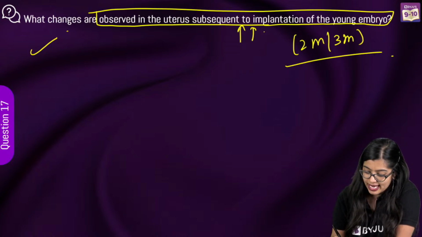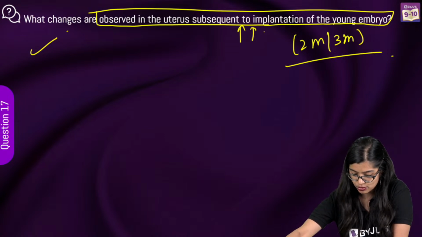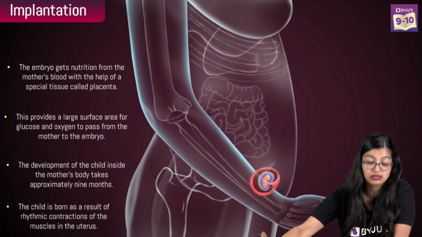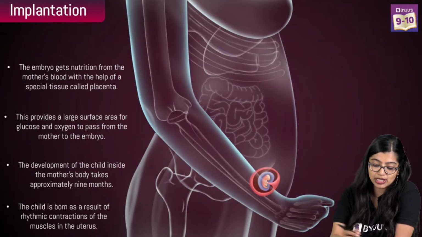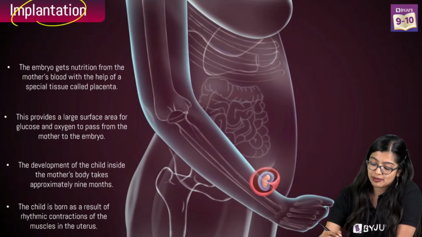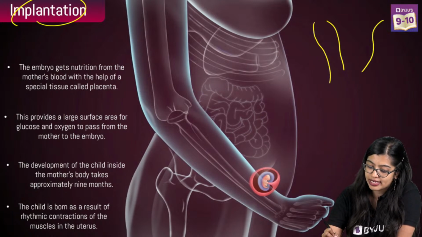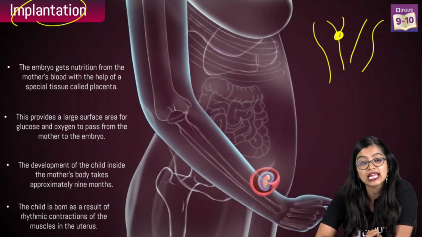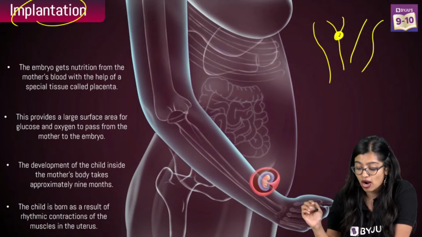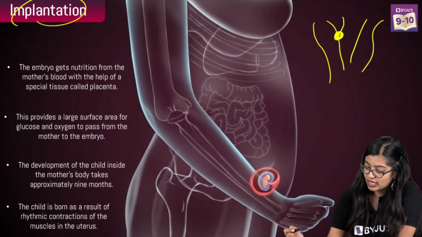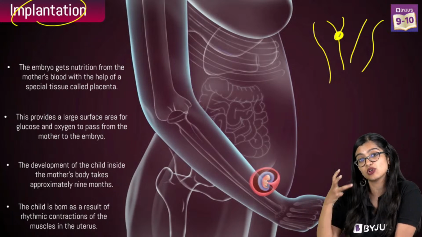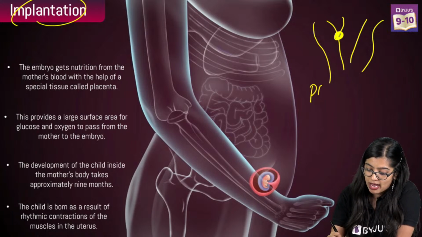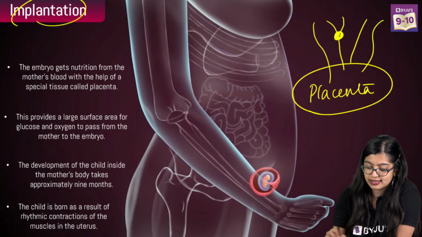So in this case, when you are writing the answer to this, let me just go on to the next slide. We are talking about what happens post the development, right? So we're saying what happens post implantation. That means that the inner lining of the uterus has already thickened with blood vessels. Now the embryo has gotten implanted. Now, once it has gotten implanted, what will happen? We know that, of course, the uterine lining is already thickened to support the embryo. This will be followed by development of the placenta, right?